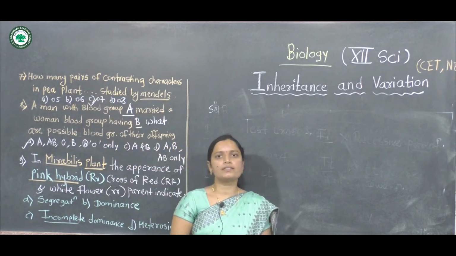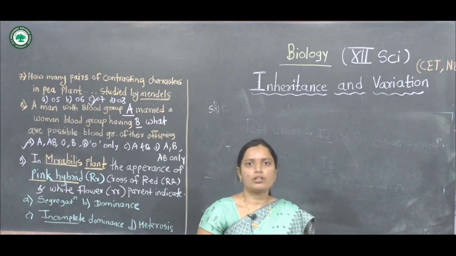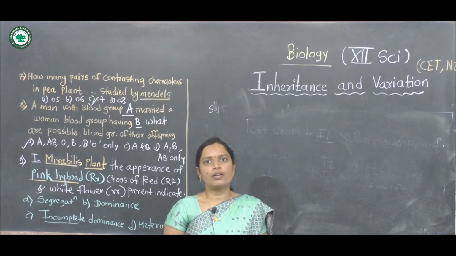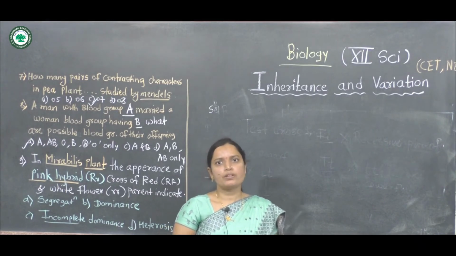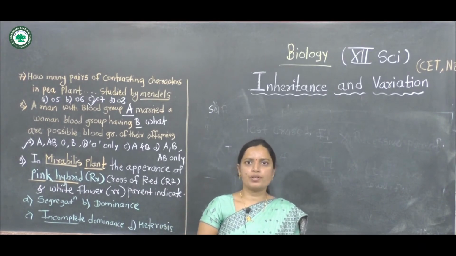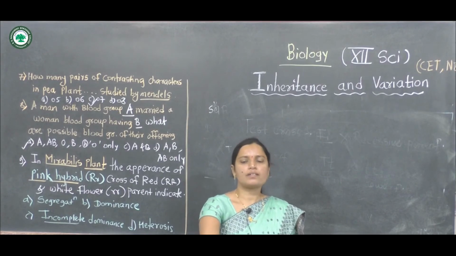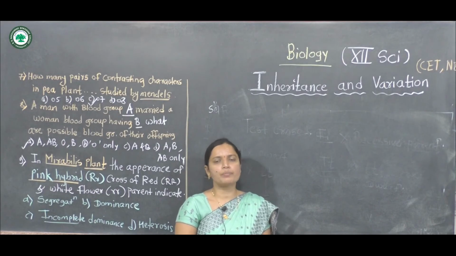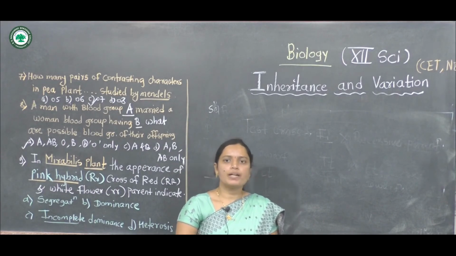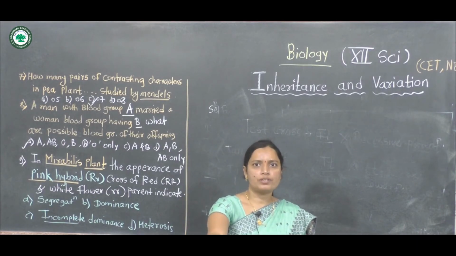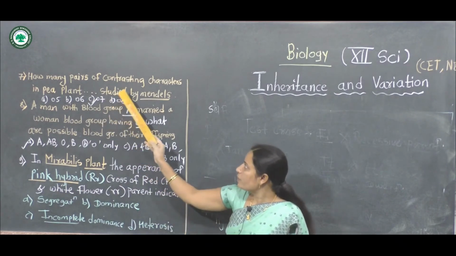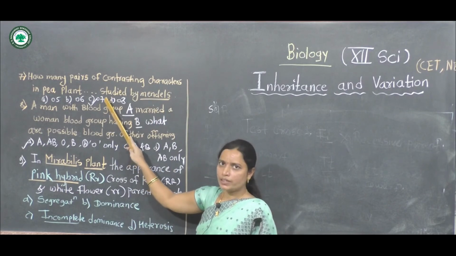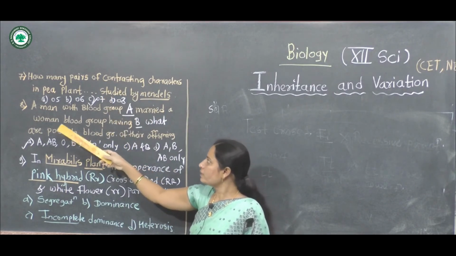The characters are height of stem, tall and dwarf, seed shape, seed color, pod shape, pod color, flower color and flower position. These are the 7 pairs of contrasting characters studied by Mendel. So 7 is the correct answer.